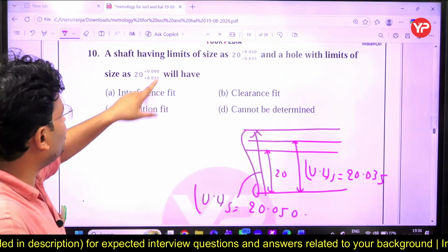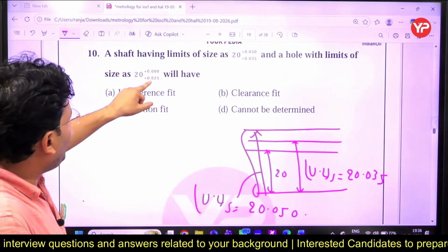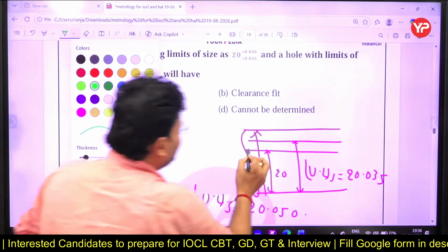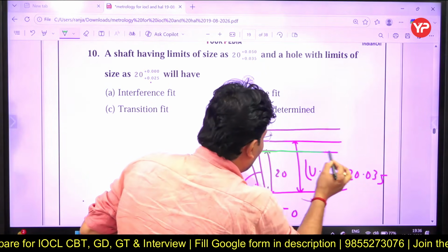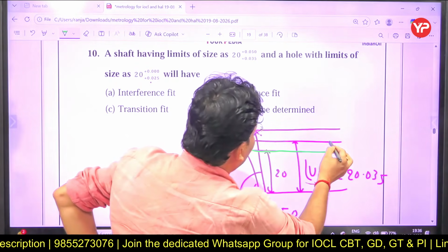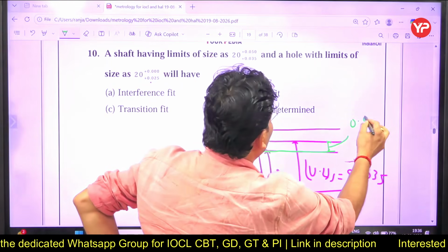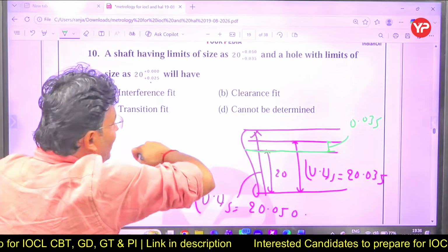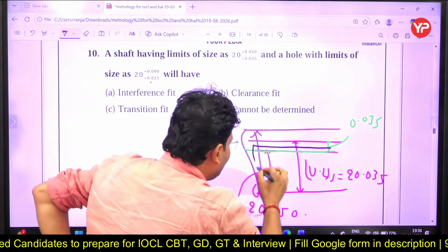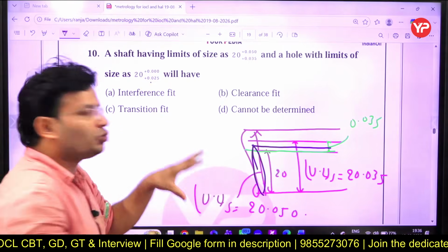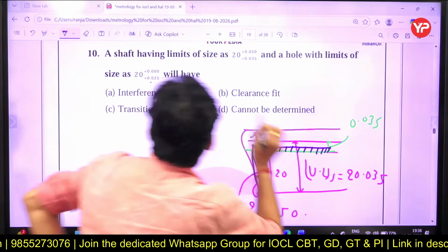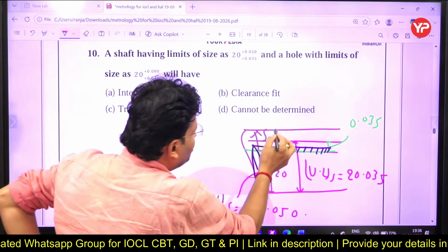Okay, now go to the hole. Hole is 20.000 and the other one is 20.025. So hole का क्या हो जाएगा? एक तो यही है, एक तो बेसिक यही टच कर रहा है. This is 0.0, so this is the lower limit of the hole, and the other one is plus 0.025. और ये जो वैल्यू है ना, this is 0.035, so it is 0.025, तो इससे नीचा रहेगा. So it will be here, right? This is your hole. So बताओ, hole छोटा है ना, and this is the tolerance zone of hole, and this is the tolerance zone of shaft.